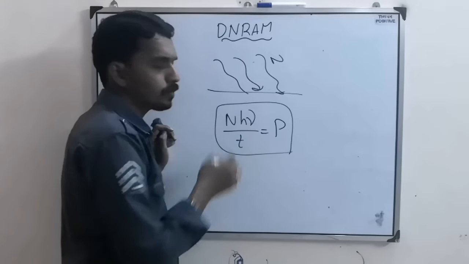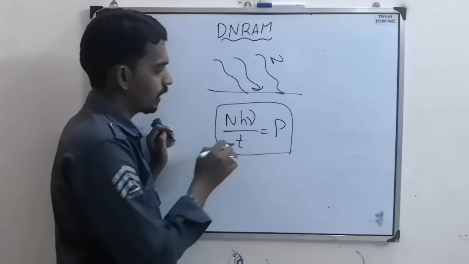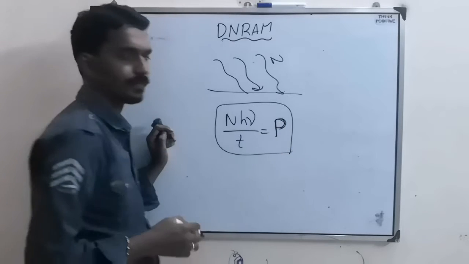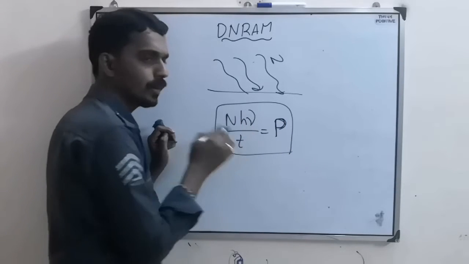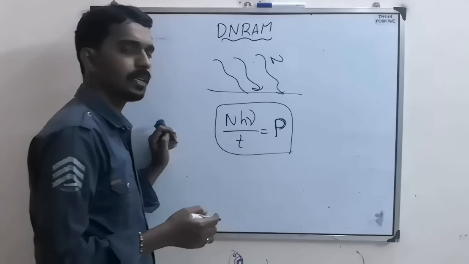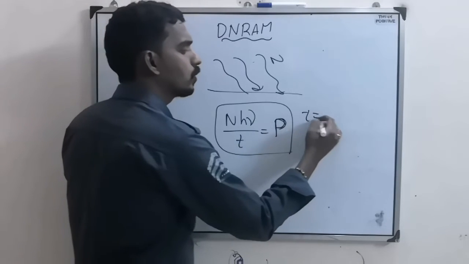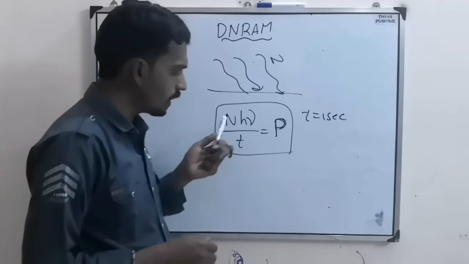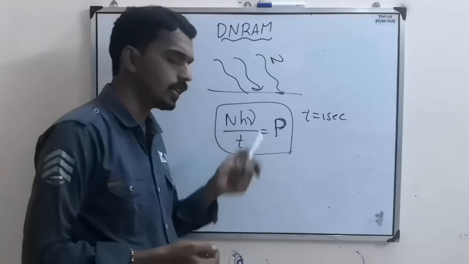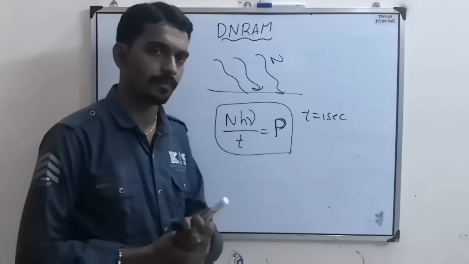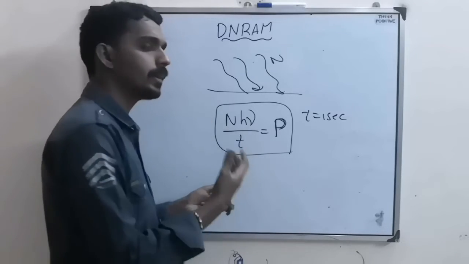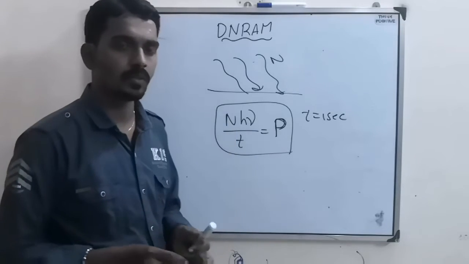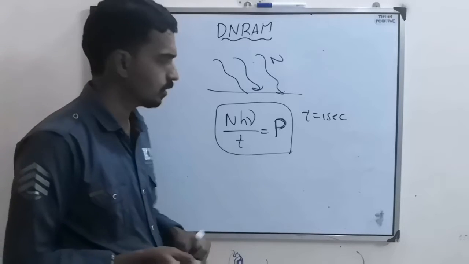Based on this power also they will give questions, where they may give this power value, where power is nothing but n h nu by t. But most of the time they mention it per second, so the t value becomes 1 second. Here n is the number of photons, h nu is the energy of a photon, and t is time. So the number of photons hitting per second gives the power. Based on this formula also they can ask questions.